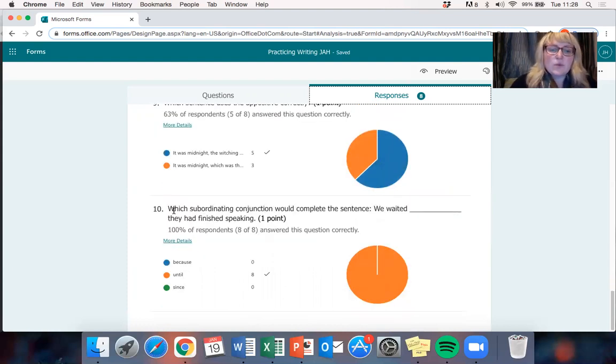And then finally, number 10, which subordinating conjunction would complete the sentence? We waited something they had finished speaking. The correct answer there is until. We waited until they had finished speaking, because that's the subordinating conjunction which best suits that sentence. We waited because they had finished speaking doesn't quite work, and we waited since they had finished speaking doesn't quite work either. We waited until they had finished speaking is your correct answer there, and everybody got that correct, so well done.